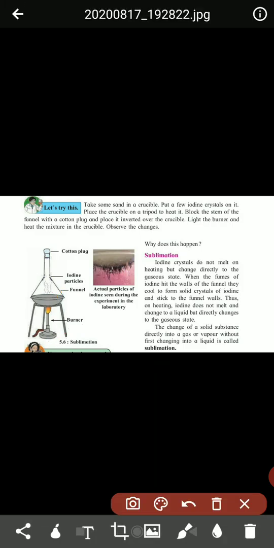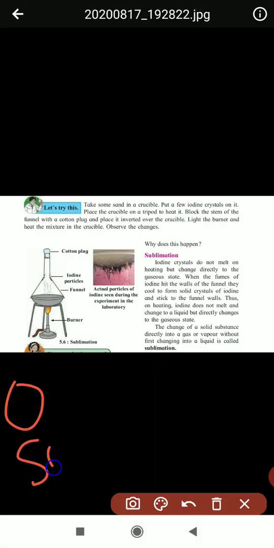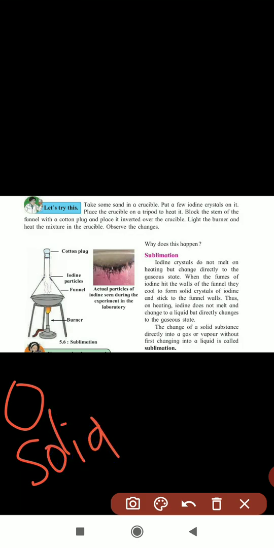Yes, so iodine is in the solid state, and when we heat that, iodine particles are converted into steam, means they are converted into gaseous form. Here the cotton plug is there, that's why the steam will not go outside.